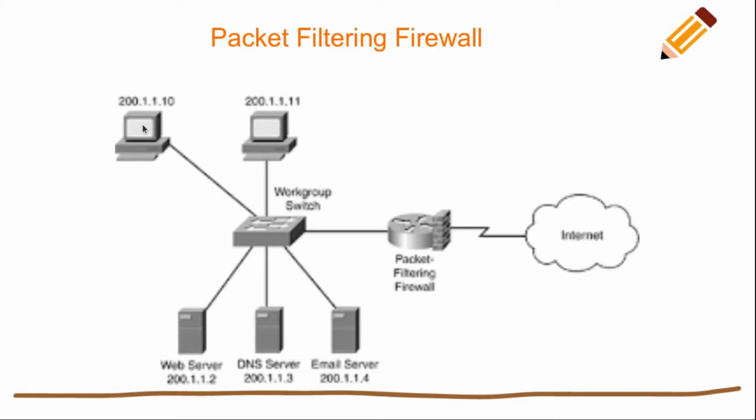Remember, suppose this 200.1.1.10 system is downloading a 50 GB file from the internet. Now suppose after downloading 20 GB, because of a power failure or something, the system shuts down accidentally.